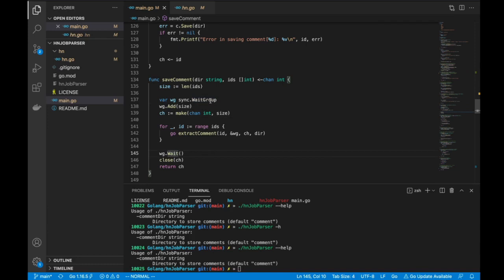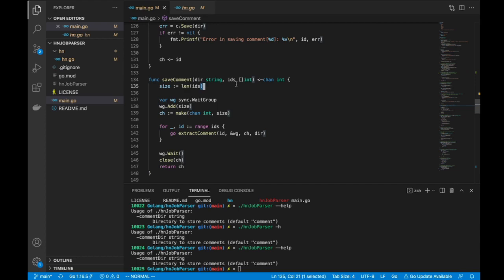Right. And if by any chance the counter goes below 0, it is going to cause a panic, because if I started with say 5 parallel Go routines, I should be decrementing the counter only 5 times. If I've decremented for a 6th time, that means there is some logical flaw. Right. Yep. Cool. So that is one thing.